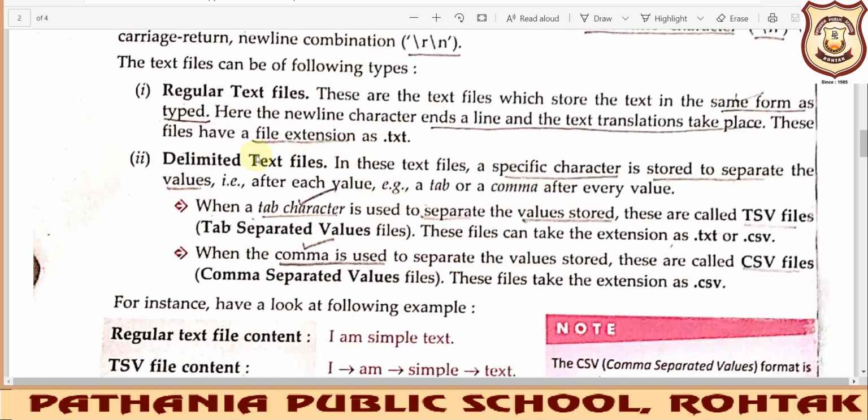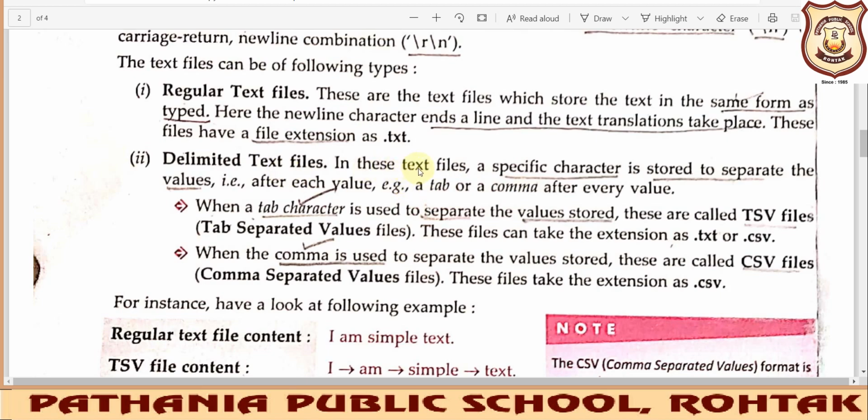Okay, the second type of text file that we may deal with is delimited text files. Now what is this delimited text file? Actually, in these text files a specific character is stored to separate the values. Either we will use a tab, which is a combination of 5 consecutive spaces, and we have a tab key also on the keyboard that gives 5 consecutive spaces when we press it, right?